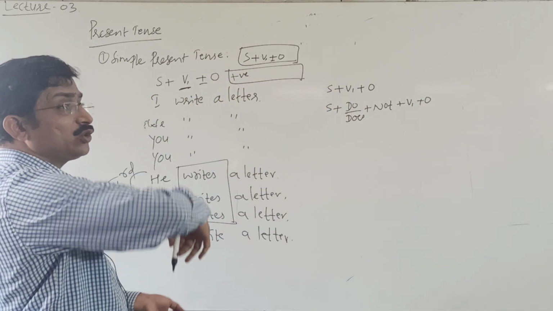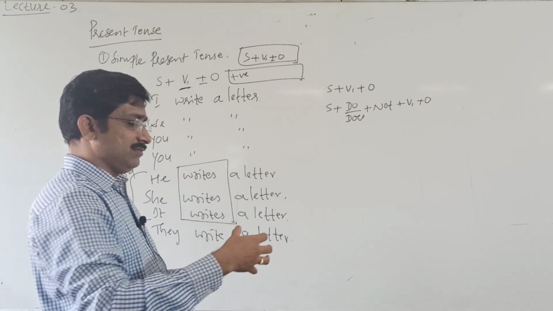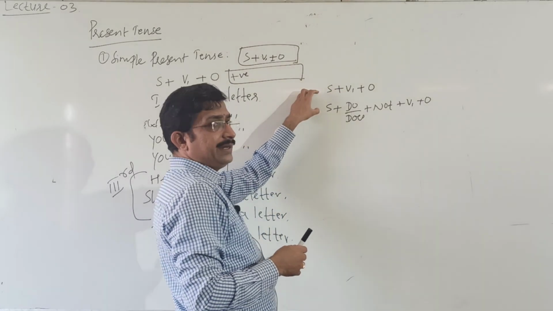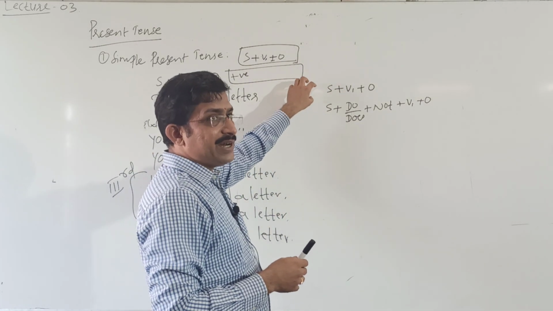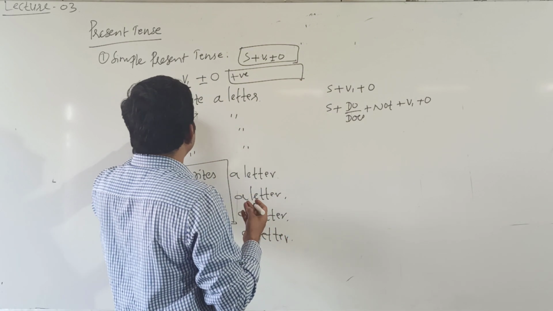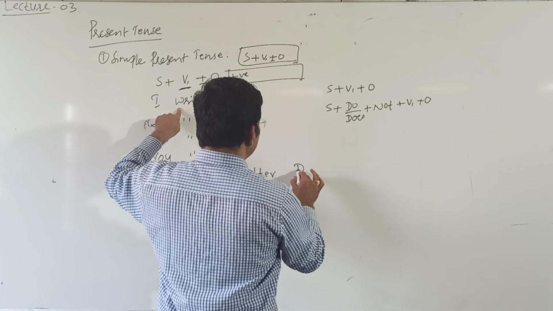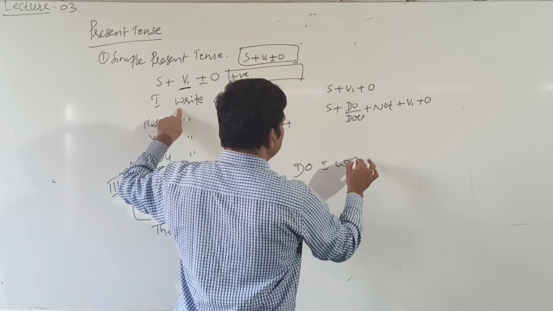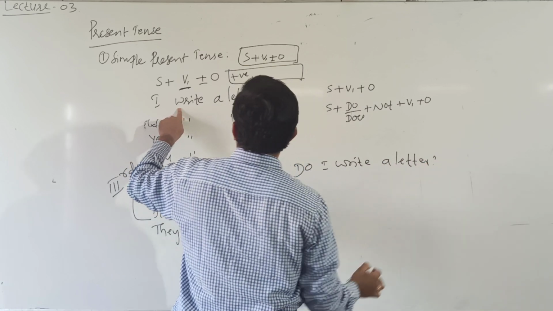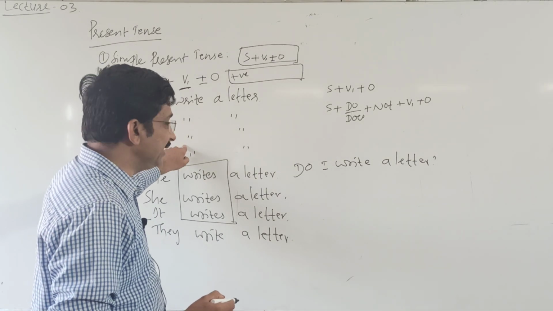How to make its interrogative now? Interrogative means bringing out the helping verb before starting. What is the helping verb here? Do. Do I write a letter? Do we write a letter? Do you write a letter?